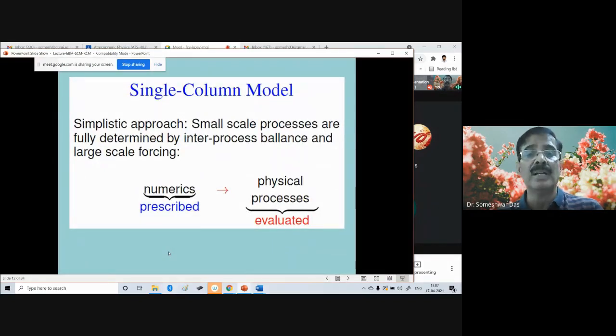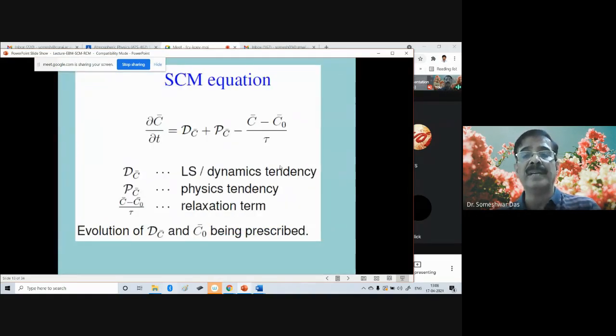The single column model is basically a simplistic approach in which small scale processes are fully determined by inter-process balance and large scale forcing. That is, numerics are prescribed, okay, and we evaluate the physical processes. All right. So we can write the equations in this form, the SCM equation, that is the equations of the single column model.